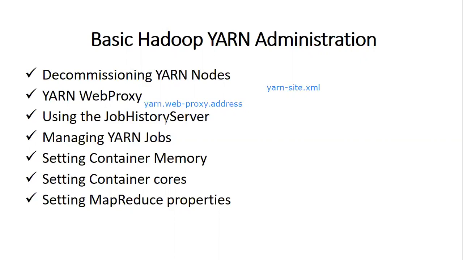The job history server provides all YARN MapReduce applications with a central location in which to aggregate completed jobs for historical reference and debugging. The settings for the job history server can be found in this particular XML file, that is mapred-site.xml, which I have shown you in the previous slides.